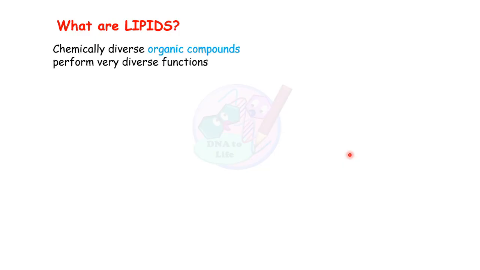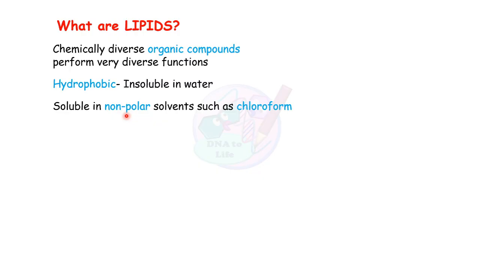What are lipids? Lipids are chemically diverse organic compounds which perform diverse functions. A very common thing about all lipids is that they are organic compounds which are hydrophobic, meaning they are insoluble in water. Hydro means water, phobic means fear, so they repel water. But they are soluble in non-polar solvents such as chloroform.